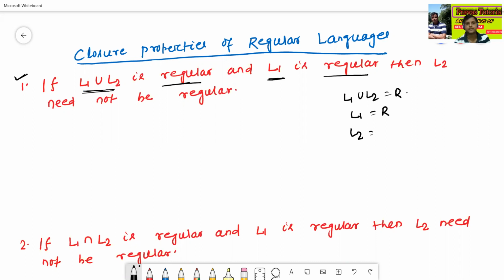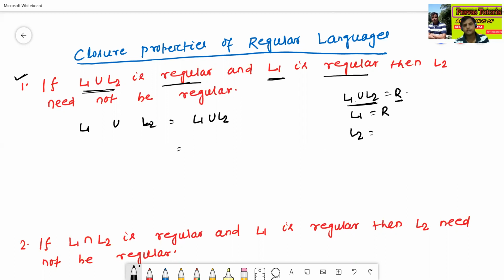Now we'll check. See here, this is L1, this is L2. Now I'll take the union, L1 union L2. The given here is that L1 union L2 is regular.